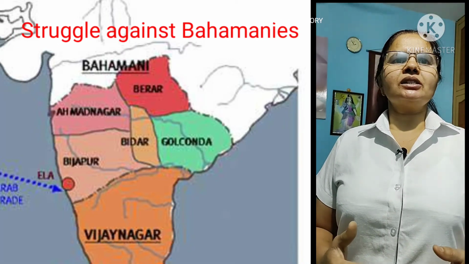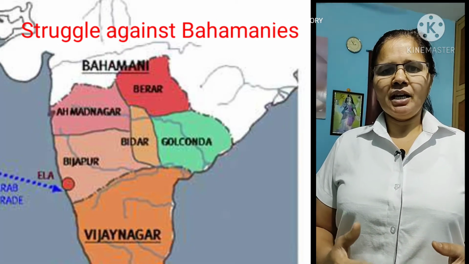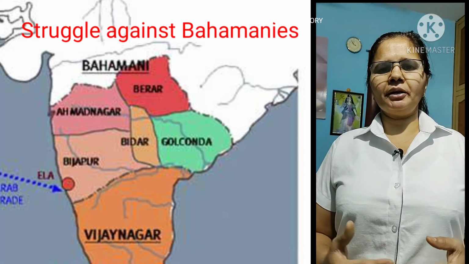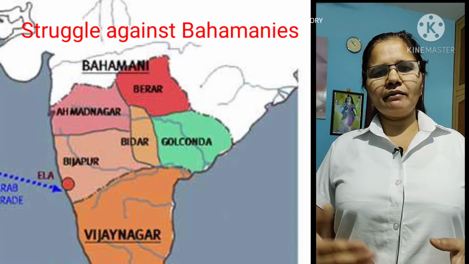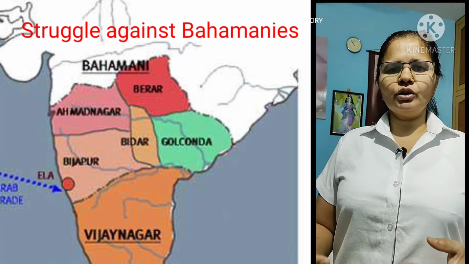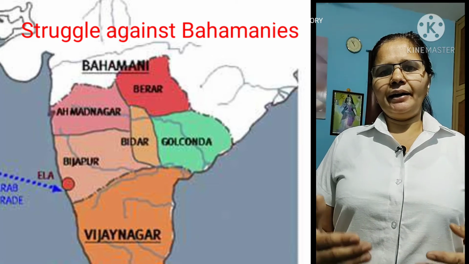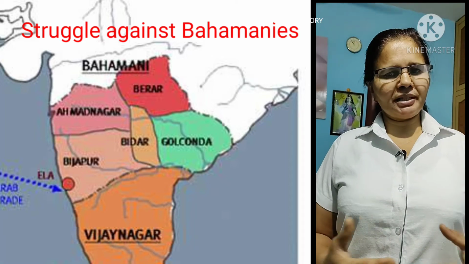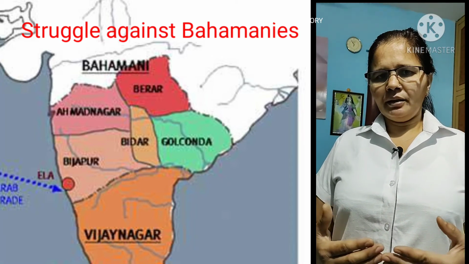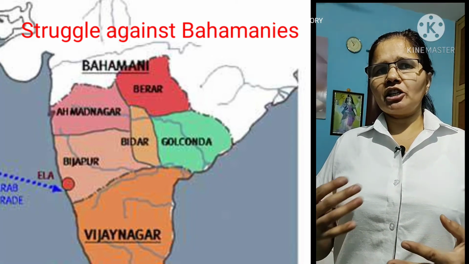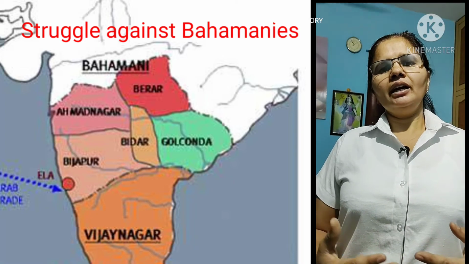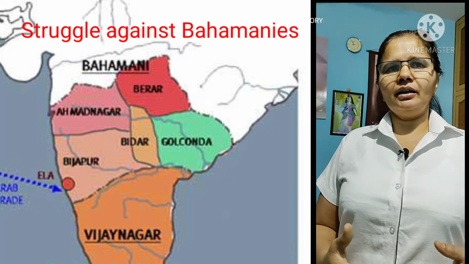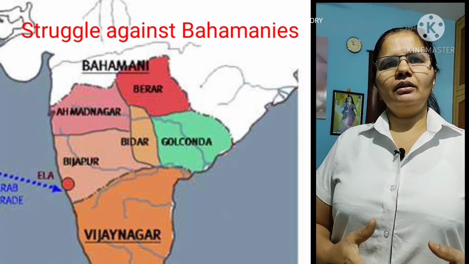Point 6 is continuous struggle against Bahmani Empire. There was one area known as Raichur Doab, which was the main bone of contention between Bahmani and Vijayanagara rulers. Whenever Bahmani rulers were powerful, they would attack and conquer that area, and whenever the Vijayanagara ruler was powerful, he would attack again and get this Raichur Doab region into their kingdom. So they were continuously fighting against each other, and that also made Vijayanagara Empire very weak and ultimately led to its downfall.